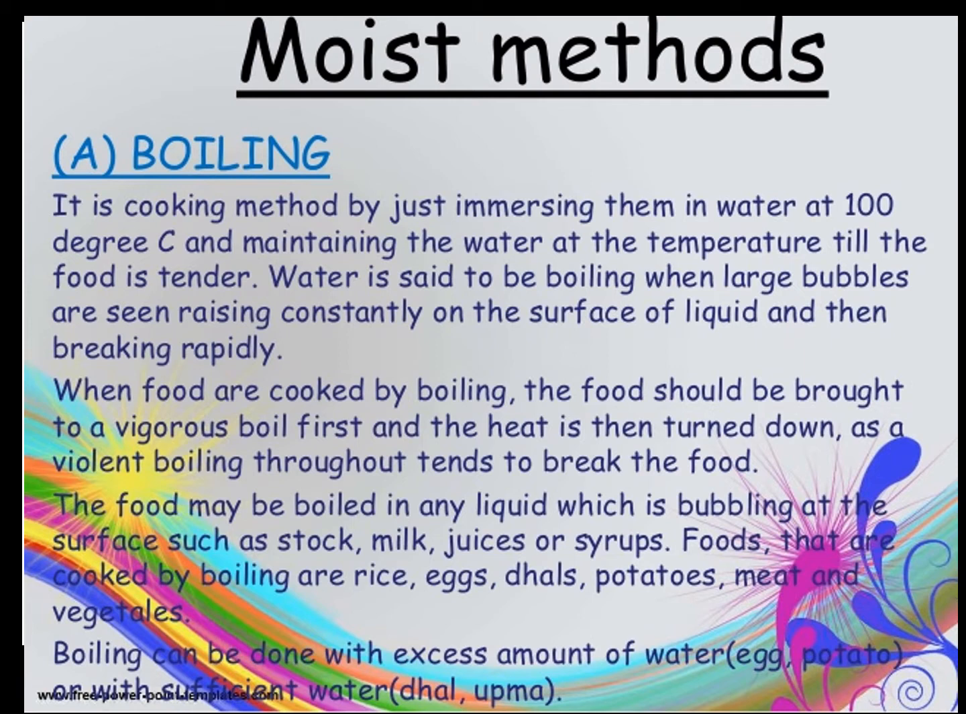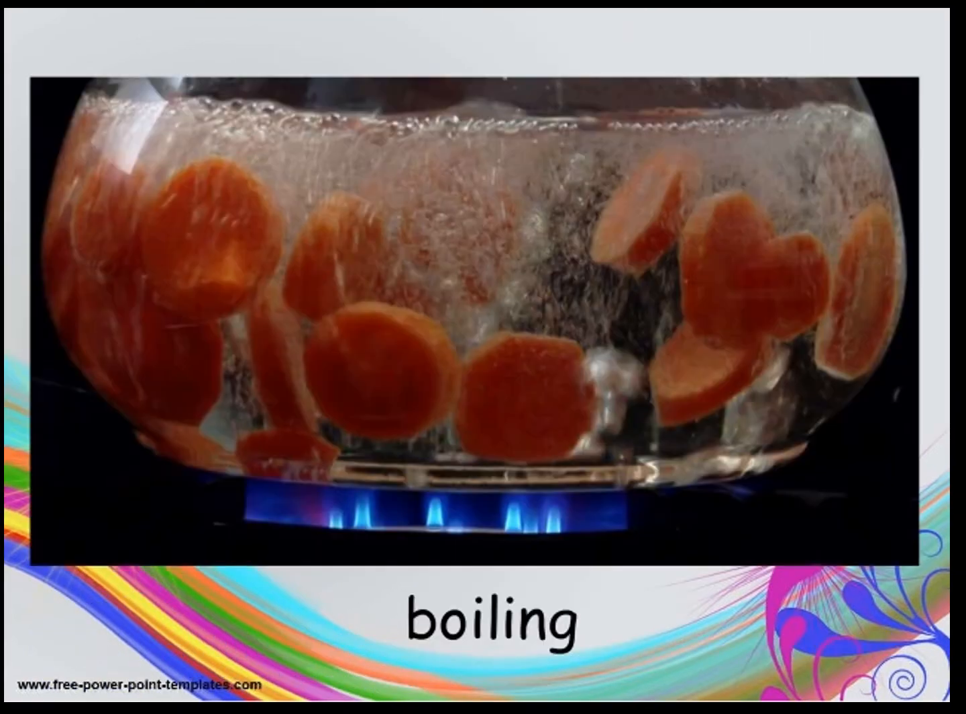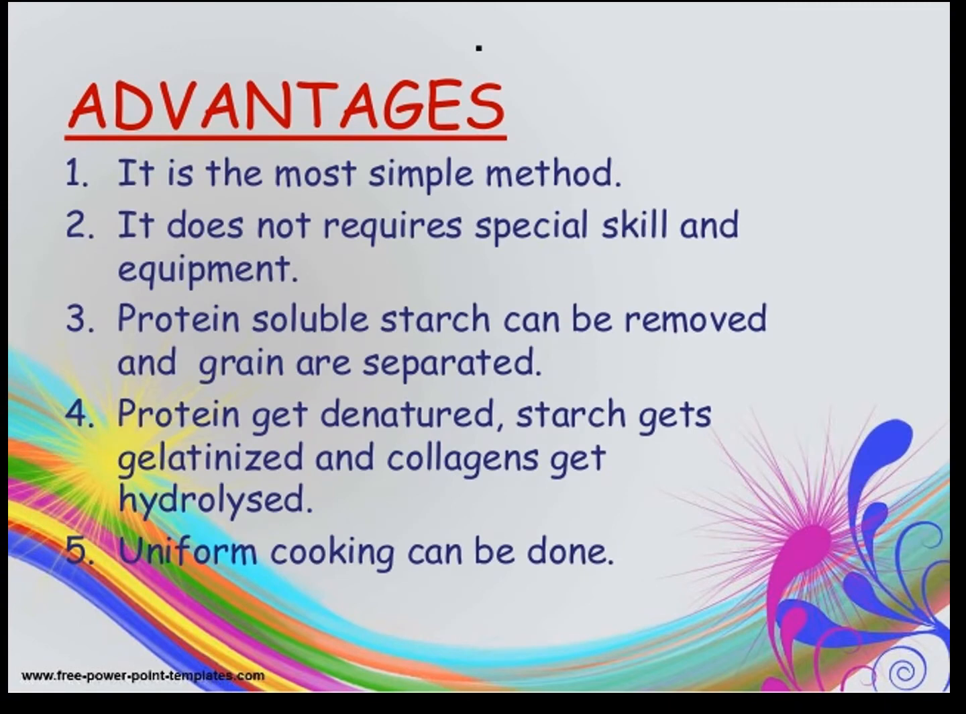Boiling can be done with an excess amount of water, in the case of eggs and potatoes, or with a sufficient amount of water, like dal and upma. This picture shows how boiling takes place. We can see that a number of bubbles come up throughout the water as boiling takes place. The advantages of the boiling method: it is the simplest method of cooking.